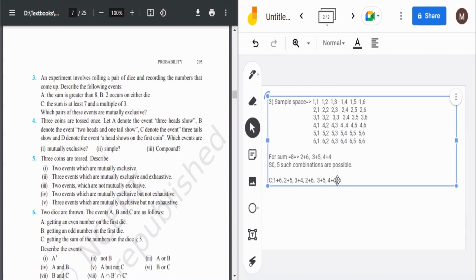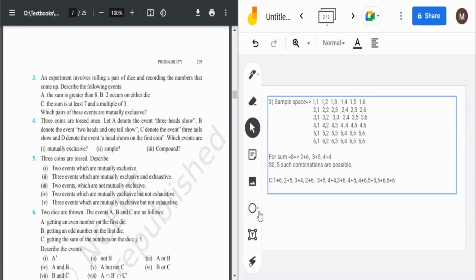Then for 9, what we need, 1 plus 8, that is not possible. 2 plus 7 is also not possible. So we need 3 plus 6, 4 plus 5. Okay, and their counterparts. Then for 10, we need 4 plus 6 and 5 plus 5. For 11, 5 plus 6, and for 12, 6 plus 6. So these many combinations are there and their counterparts. So how many combinations are there? No. Then we have to take one more thing, a multiple of 3.